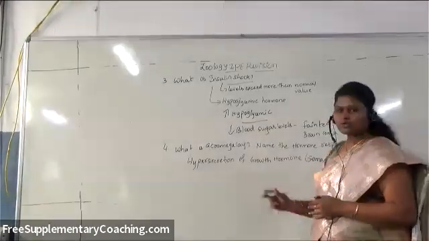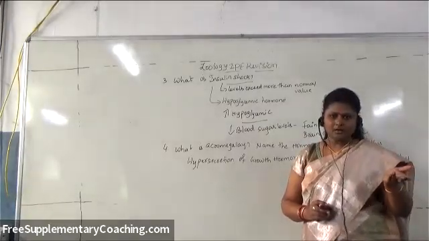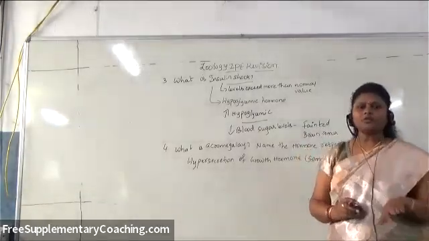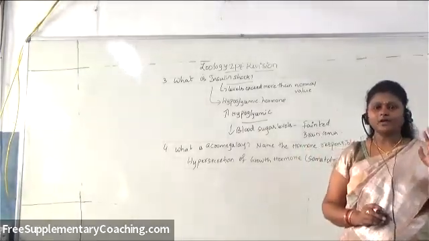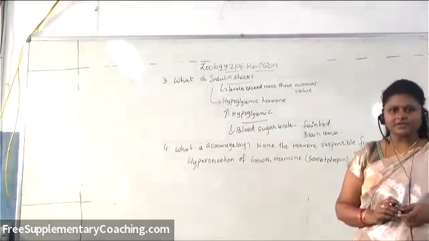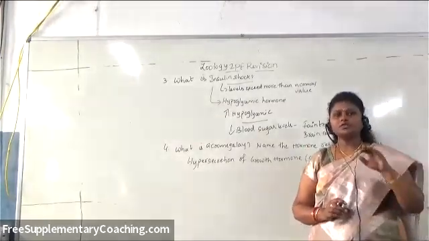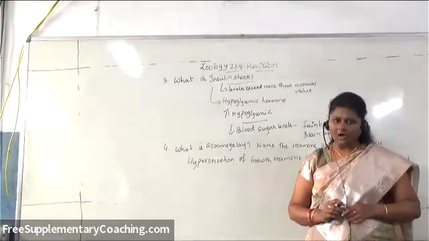So generally growth hormone, if it is produced in more amounts than required. So you know that in childhood condition, if the growth hormone is produced more than required, then it will lead to gigantism. If the growth hormone is produced in low amount than required, then it will lead to dwarfism.